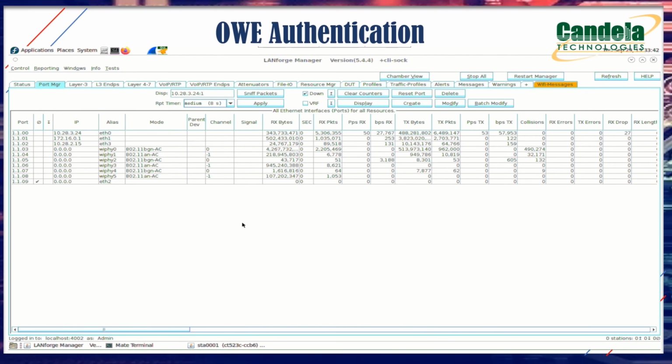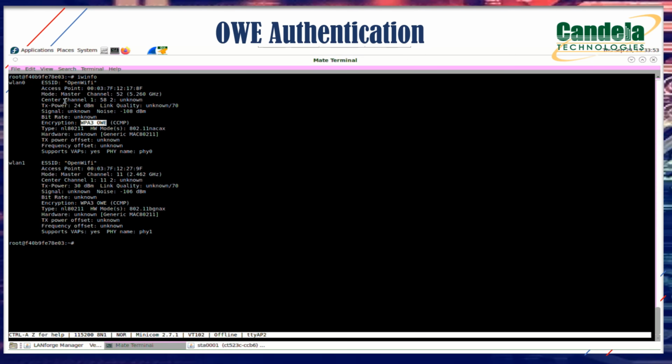Here we can see Wi-Fi 0 to Wi-Fi 5. These are the radios on which we can create the virtual stations. Now let's see what is the configuration that we configured in the AP. This is the CLI of the AP. By giving the iw info command, we can check what are the SSIDs that are present in the AP. And we can also see all these SSIDs are capable of OWE authentication association mode.